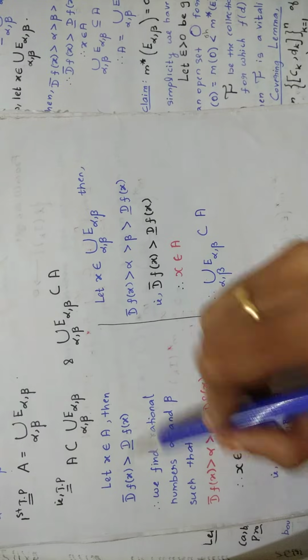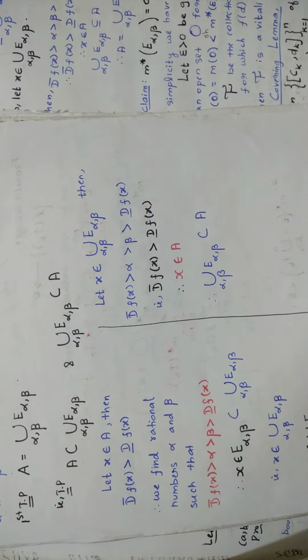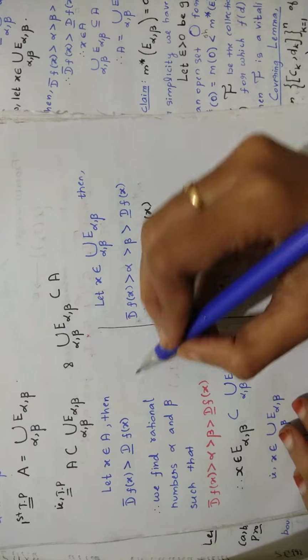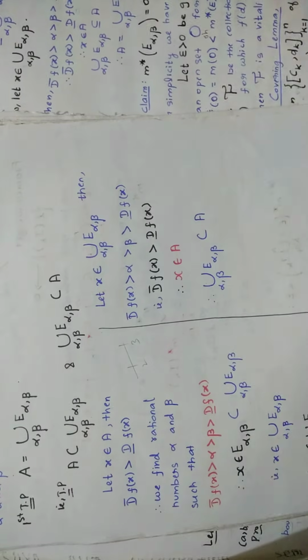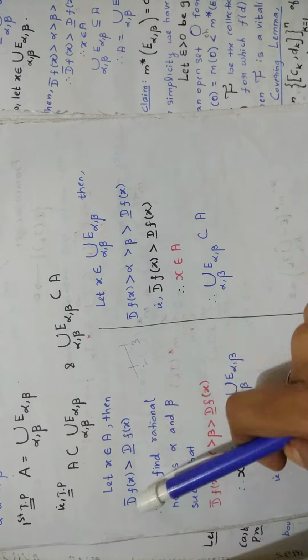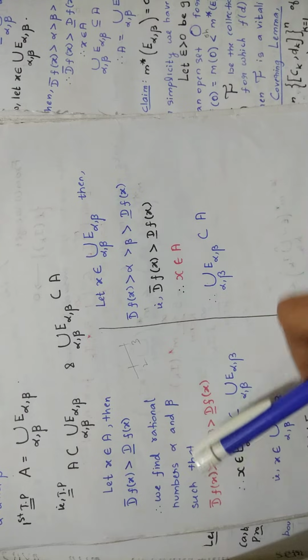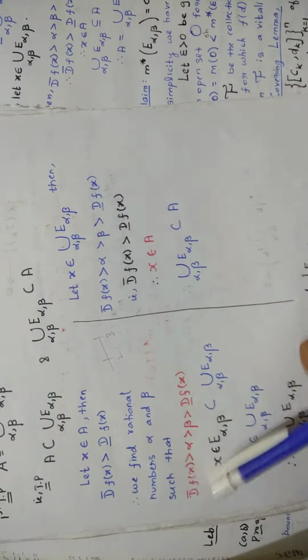Now here you are having two values. So we know that between these two, surely there will be rational numbers existing. Between two numbers there will be rational numbers. In a number line also, if you are having 2 and 3, in between these two numbers there will be rational numbers. Similarly here also you are having two derivatives. Between these two derivatives we can find rational numbers alpha and beta, such that you are writing like this.